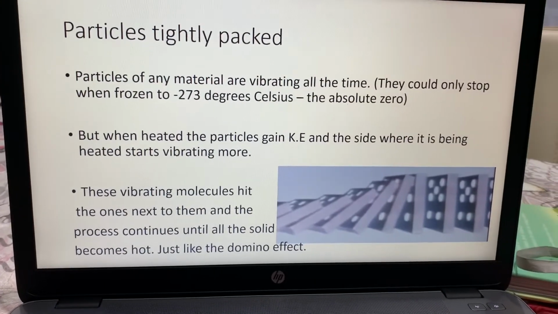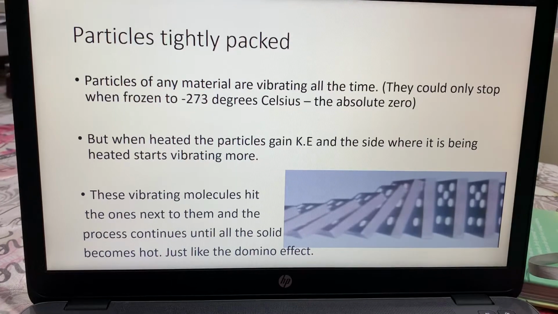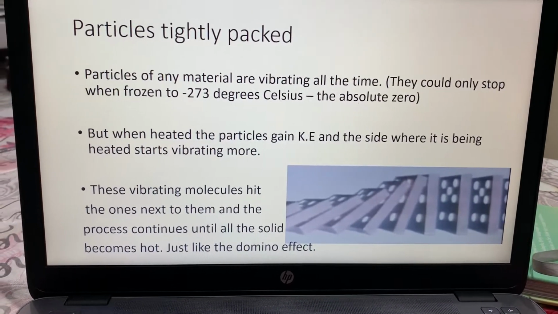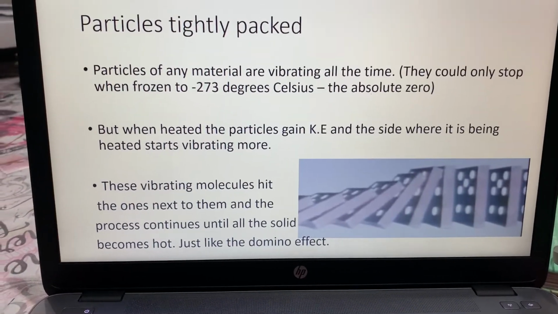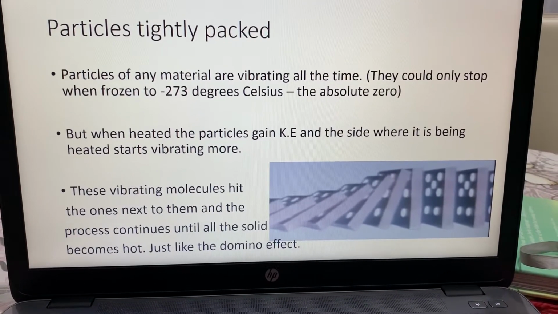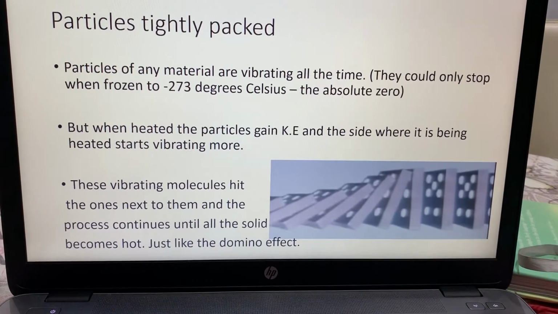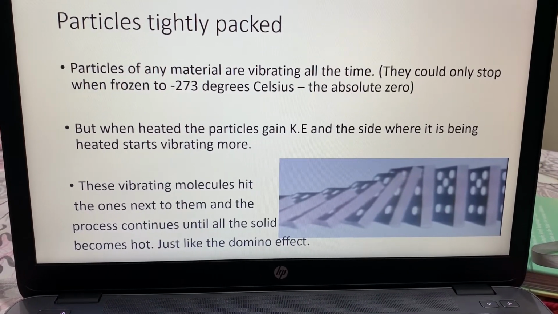So, we're saying that particles of any material are vibrating all the time. They could only stop if frozen to minus 273 degrees Celsius, which is the absolute zero, and we don't freeze things in that temperature. So all atoms of any particular solid are vibrating. When heated, the particles gain kinetic energy, and the side where it is being heated starts vibrating more.